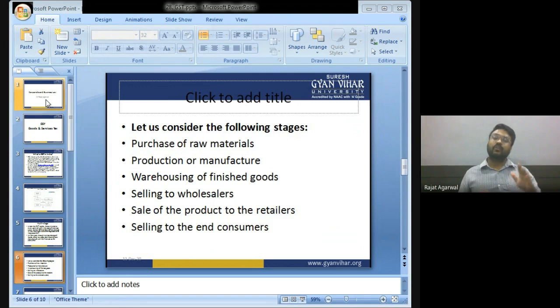When we sell the goods to the wholesaler, we add our profit. So GST is applicable only on the value that we have added on it. After that, the wholesaler sells it to the retailer. So whatever value is added, GST is applicable only on that value addition. After that, the goods are sold to the end consumer. Now the tax will be applicable only on the amount which the retailer has added. It means only on the value addition.